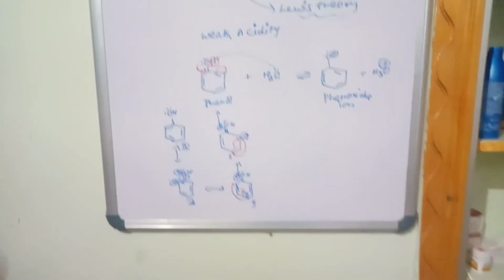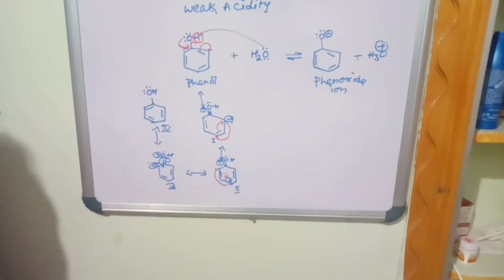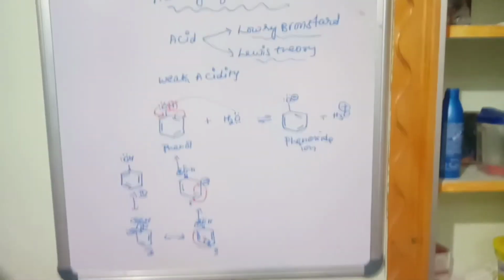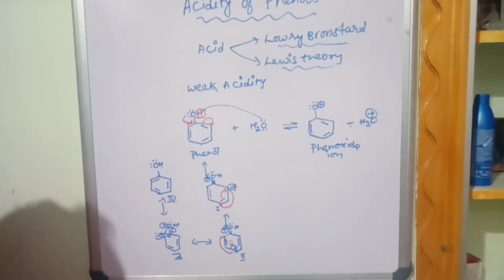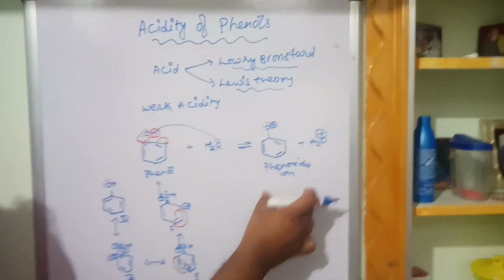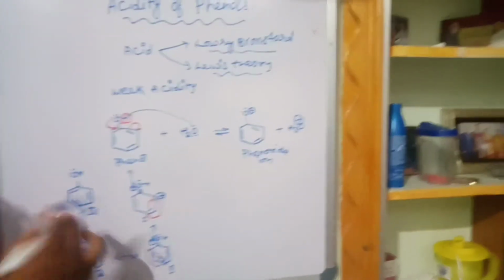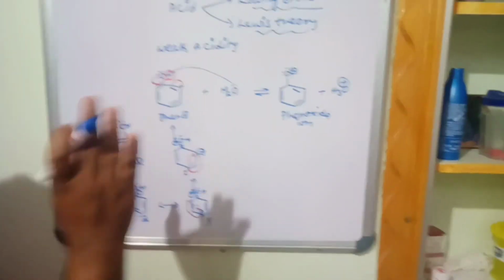Finally, these electrons are given to the ring, and the pi bond on the oxygen and carbon will be taken away by the oxygen. Again it will take two pairs of electrons and form back the phenol. So this is a resonance structure of phenol. I will write both resonance structures, phenol and phenoxide, then I will tell you which is more stable. I am not talking about stability now, I have just written the resonance structures.